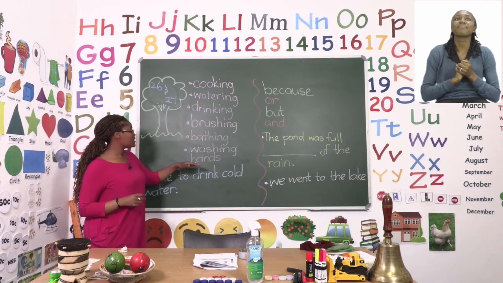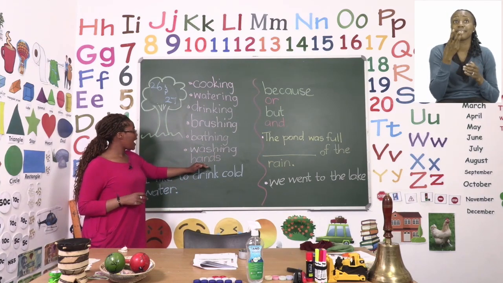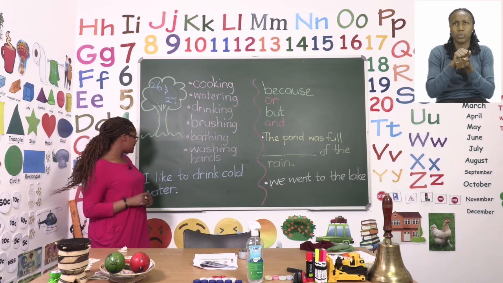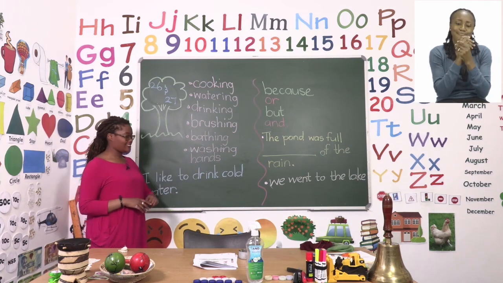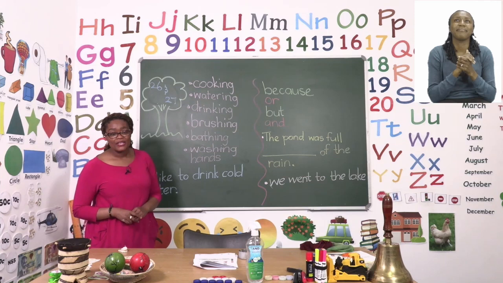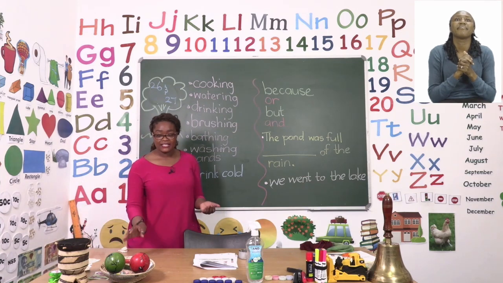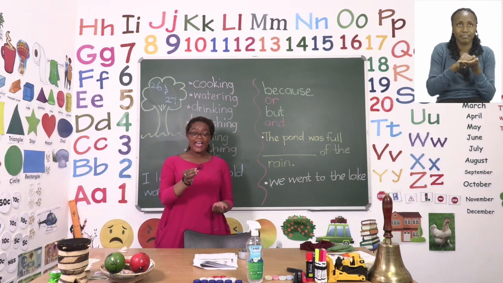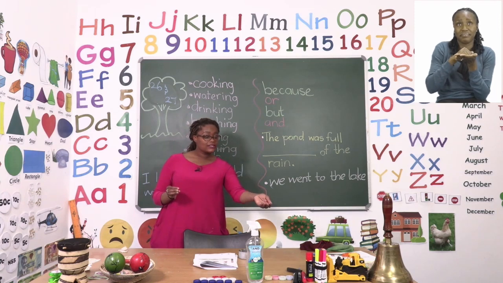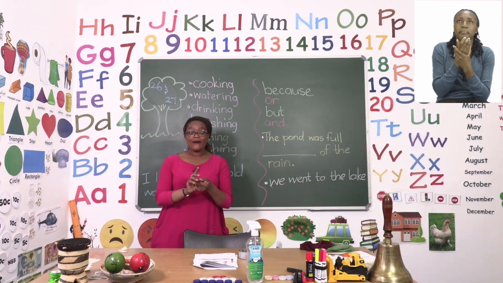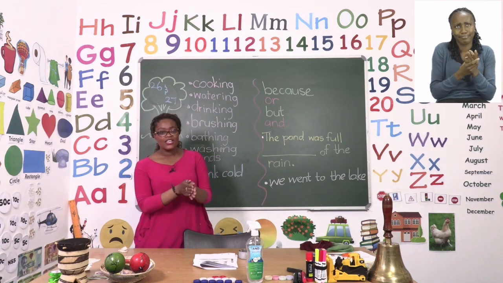The next word we have is washing hands. Everyone, let's say washing hands. Good job. Now, this one we know, of course, that we need soap. So take your soap and we need a little bit of water to start with to make our hands damp. Then we use the soap to rub, just like how we sanitize.